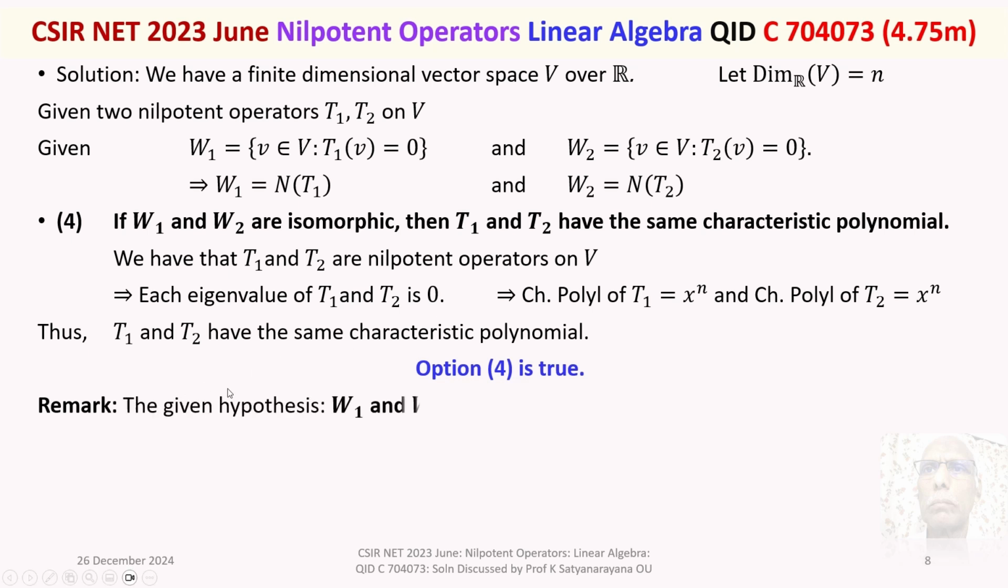We make a remark here. In the option 4, we have proved that they have the same characteristic polynomial without using the given hypothesis W1 and W2 are isomorphic. That is, the given hypothesis W1 and W2 are isomorphic is not required to get the result.